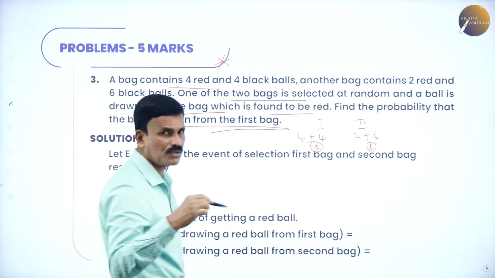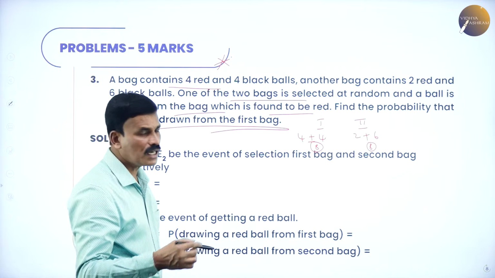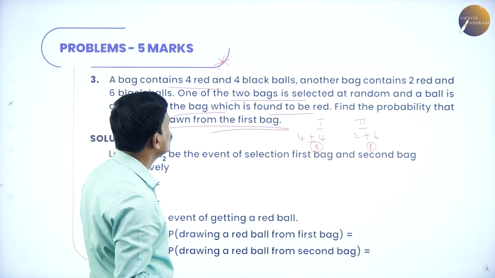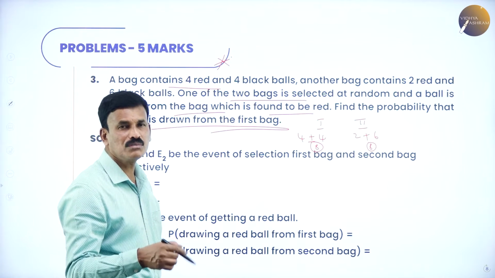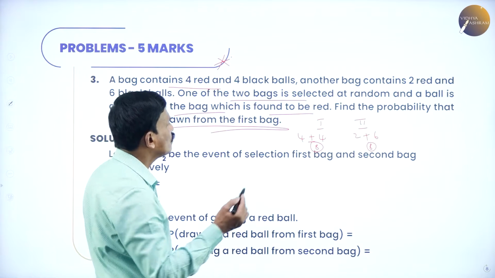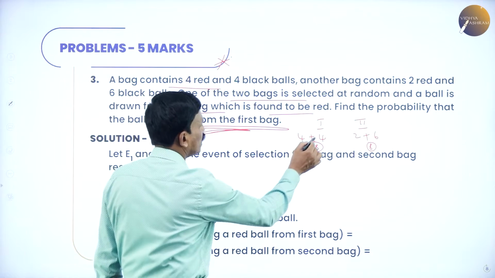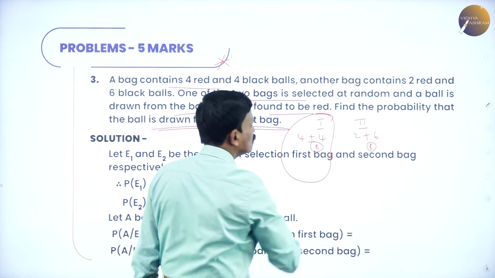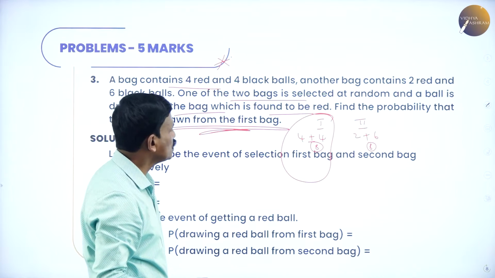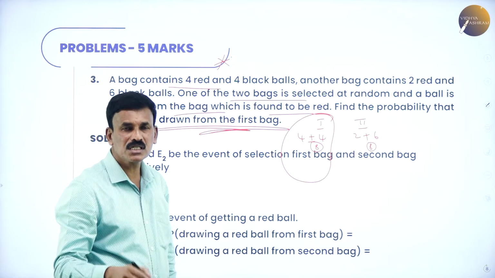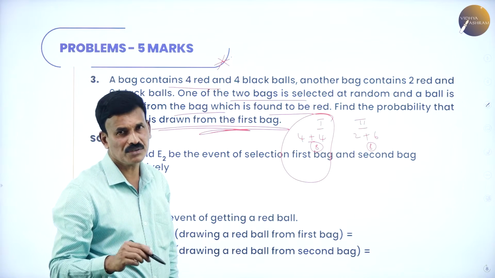So you are going to select one bag randomly, and from that a ball is drawn which is found to be red. Then find the probability that the ball drawn is from the first bag. In the first bag there are 4 red and 4 black balls.